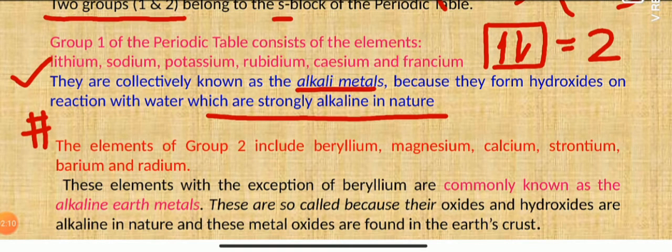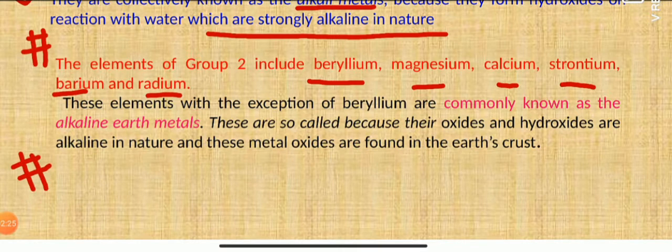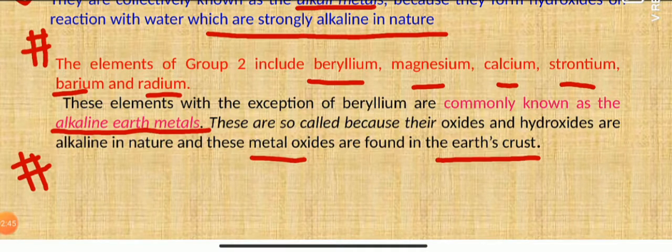Now let us move towards group 2 elements. Group 2 elements are beryllium, magnesium, calcium, strontium, barium and radium. Again, there is one important question: why are group 2 elements collectively known as alkaline earth metals? The answer is, alkaline because their oxides and hydroxides are alkaline in nature. And why earth metals? Because their metal oxides are found in the earth's crust. So the name comes out to be alkaline earth metals.